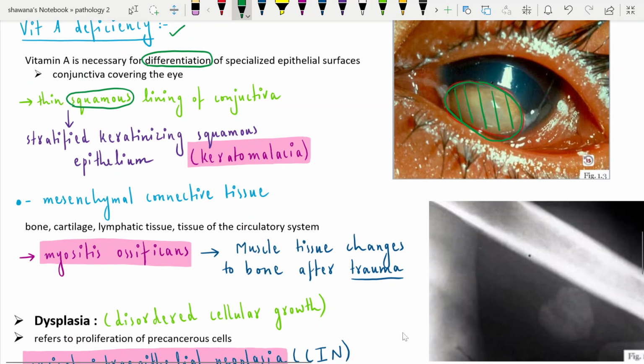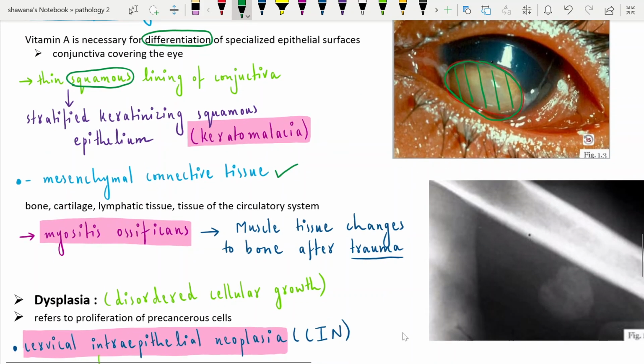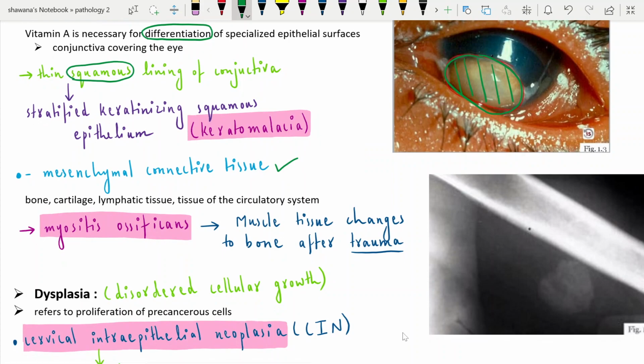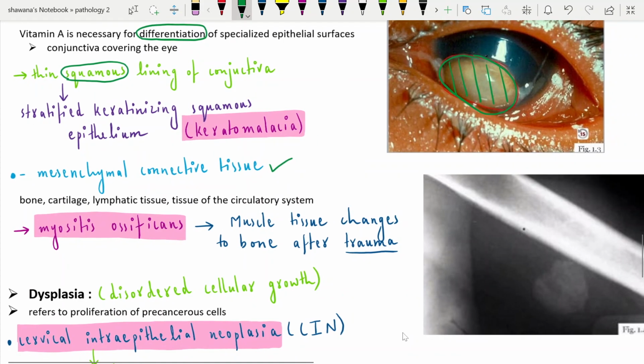Other thing is the mesenchymal cells. Mesenchymal connective tissue is the connective tissue type, in which they form bone, cartilages, the circulatory system, blood vessels, etc. The metaplasia in these can cause myositis ossificans.